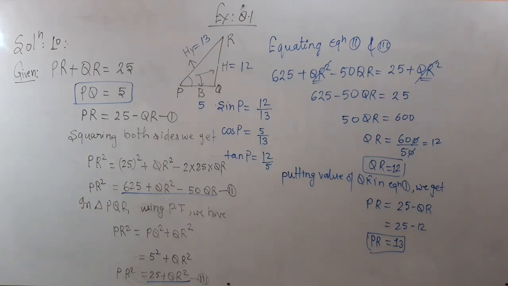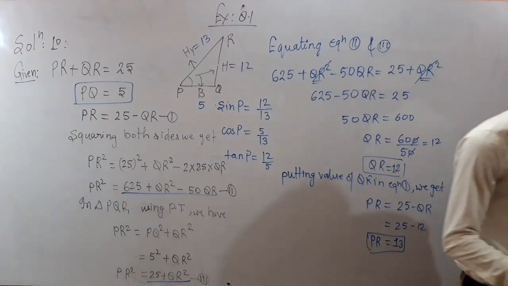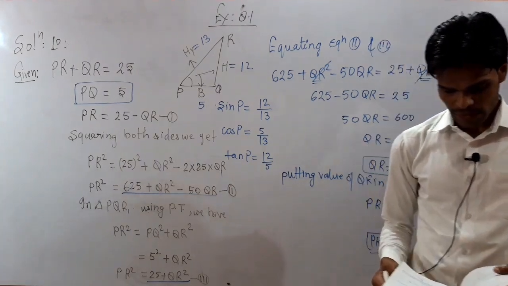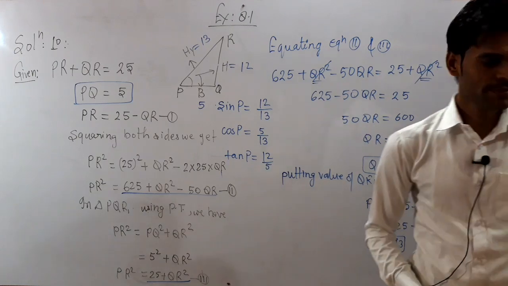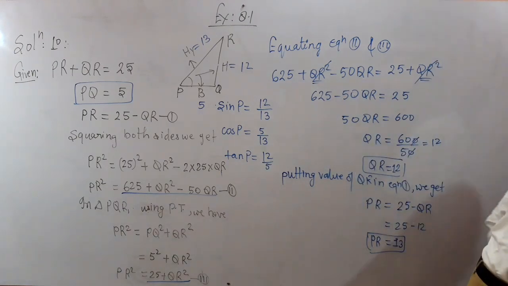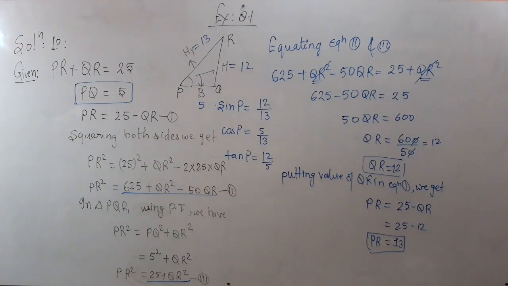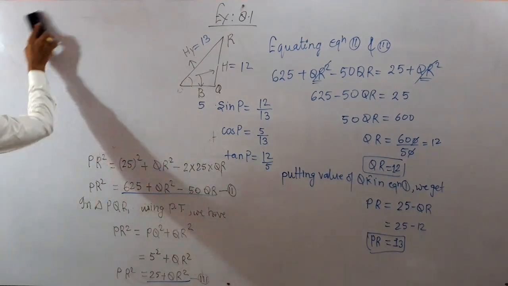Okay, so let's move to the next question. So this is the next topic, the trigonometric ratios of some specific angles. Okay, so after doing it, let's begin the next topic. Have you done it? If you haven't, then you can pause the video and you can do the solution from there. Okay, now moving to the next question. Next topic.